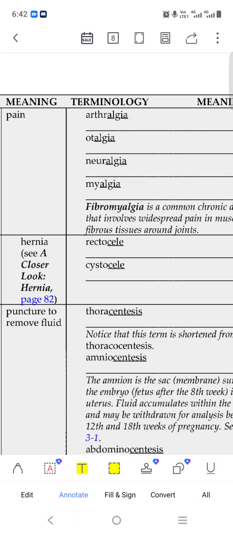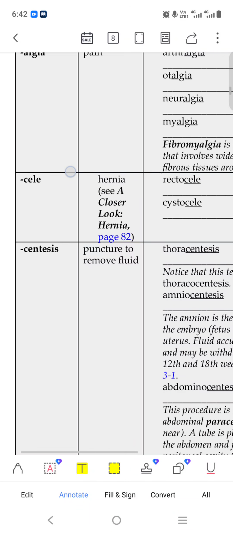We can say that the weakened area comes out. Some portion of that comes out. So rectocele happens in the downside. Cystocele means a cyst, like a sac-like structure. Any type of sac-like structure can also come outside.